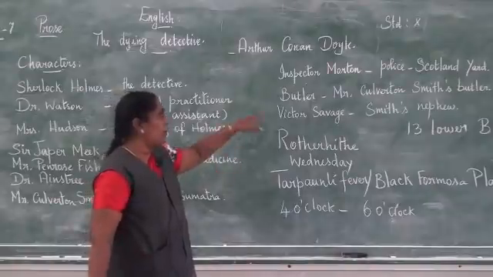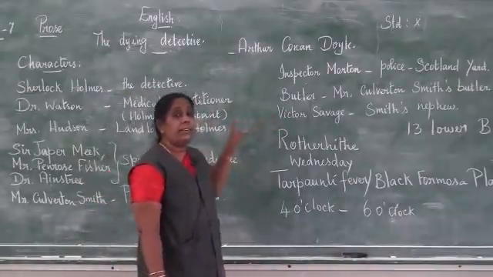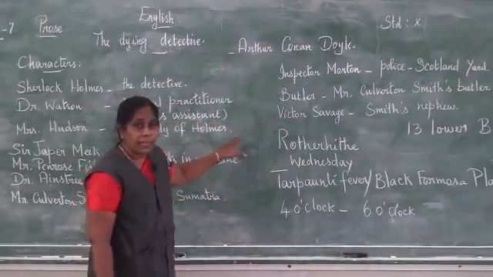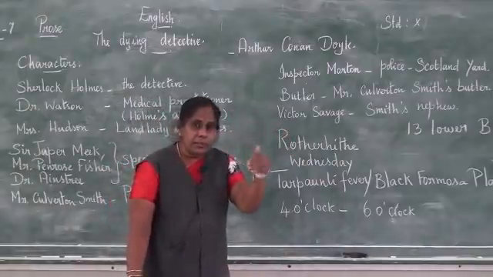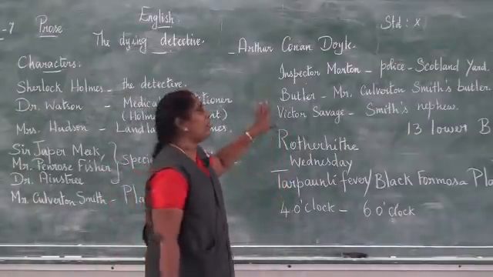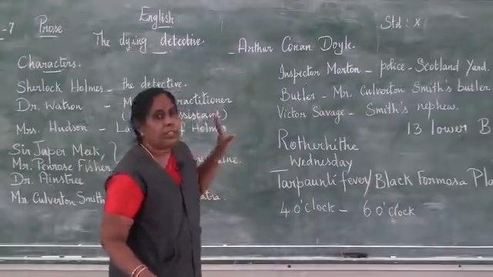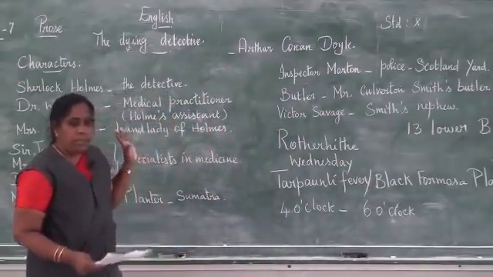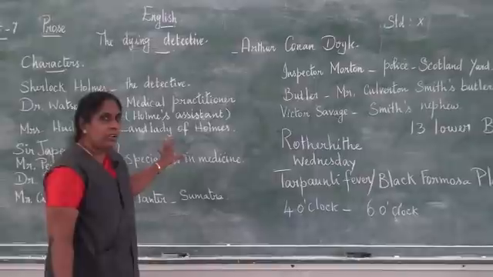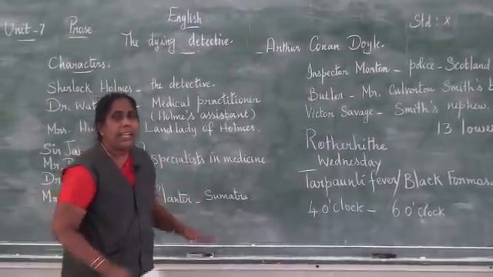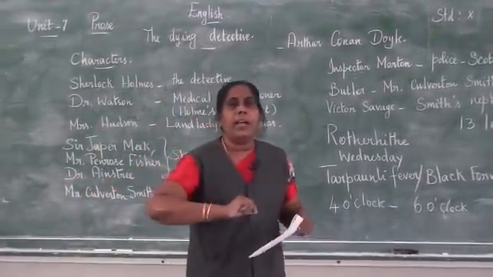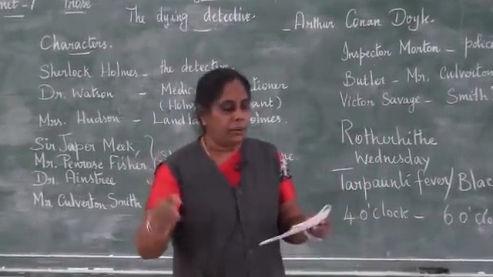And through the opening, he could hear Mr. Culverton Smith ordering the butler to inform the person who was talking to him that he was not at home. So immediately, Watson came to know that Culverton Smith was there. He pushed past the butler and opened the door and entered the room.